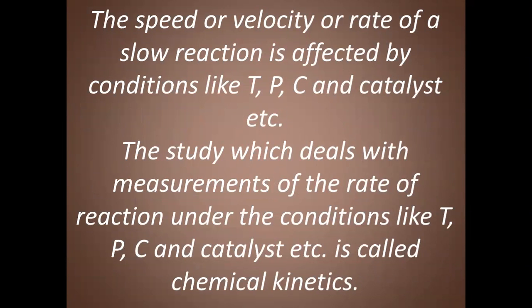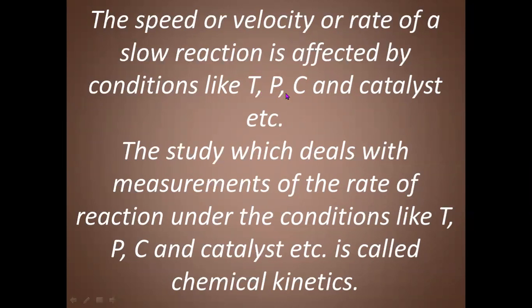The speed or velocity or the rate of a slow reaction is affected by conditions like temperature, pressure, concentration, catalyst, etc. If it is a system of gaseous state, or the reacting species or reactants are present in gaseous form, then pressure influences much more.